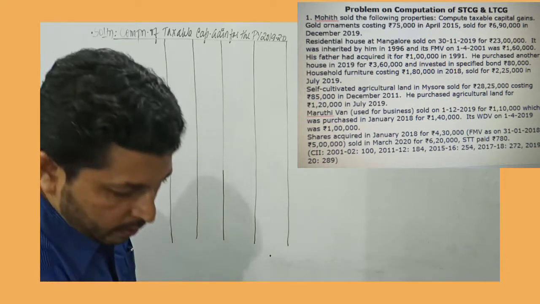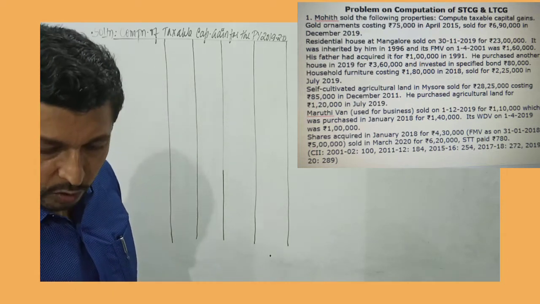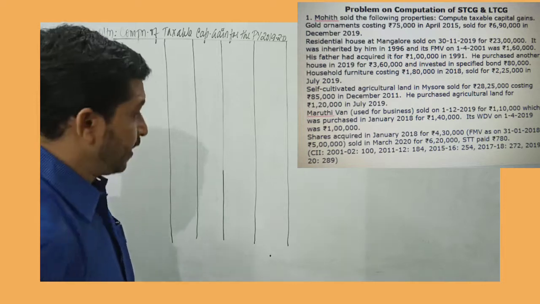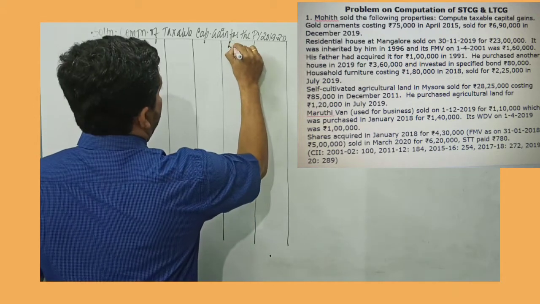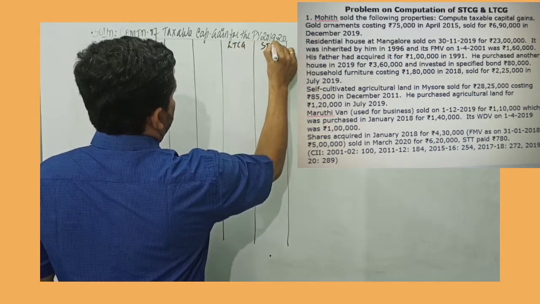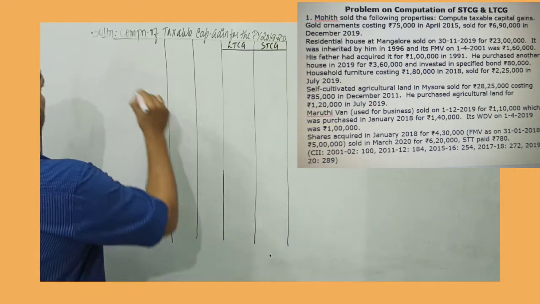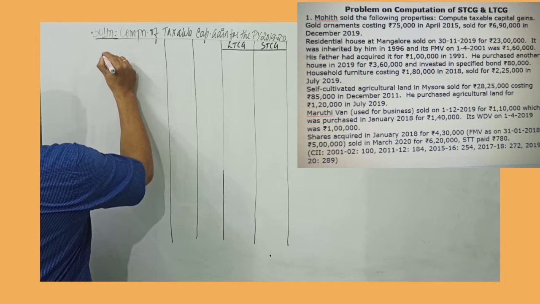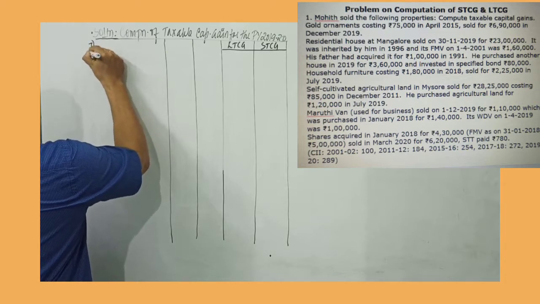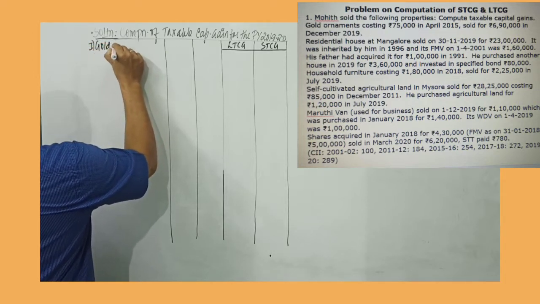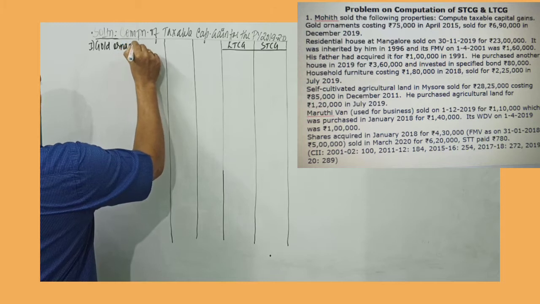So I record here the last 3rd and the 4th column. I record long term capital gain and short term capital gain. Yes, so we shall record the first asset. The first asset given is gold ornament. So I record gold ornament.